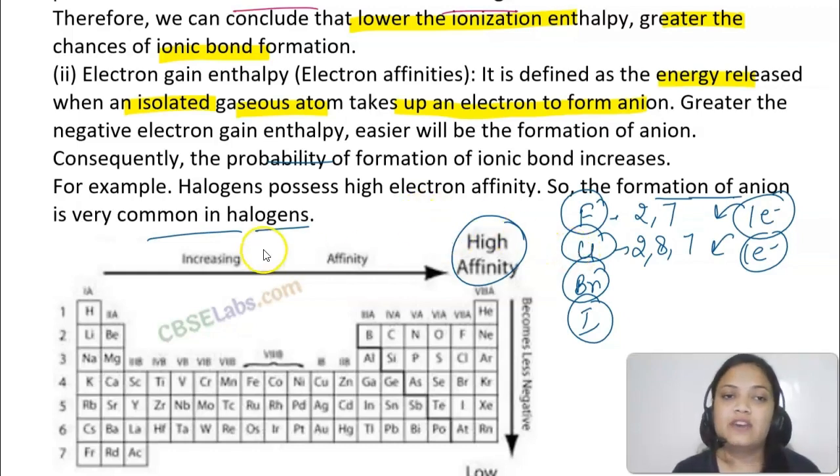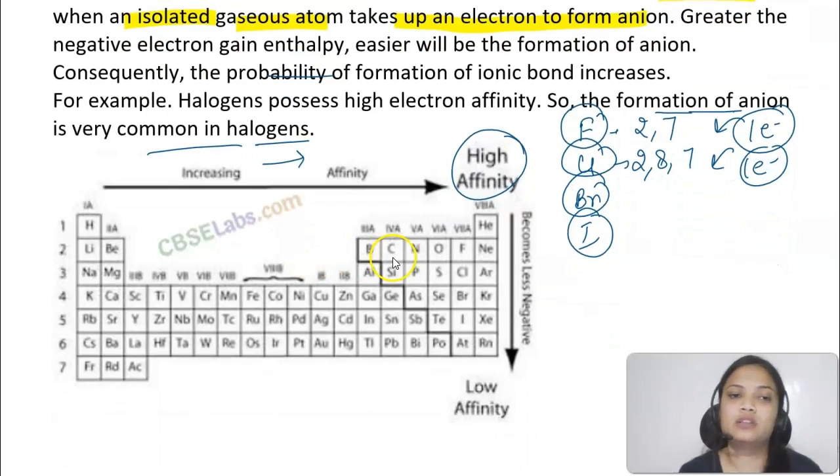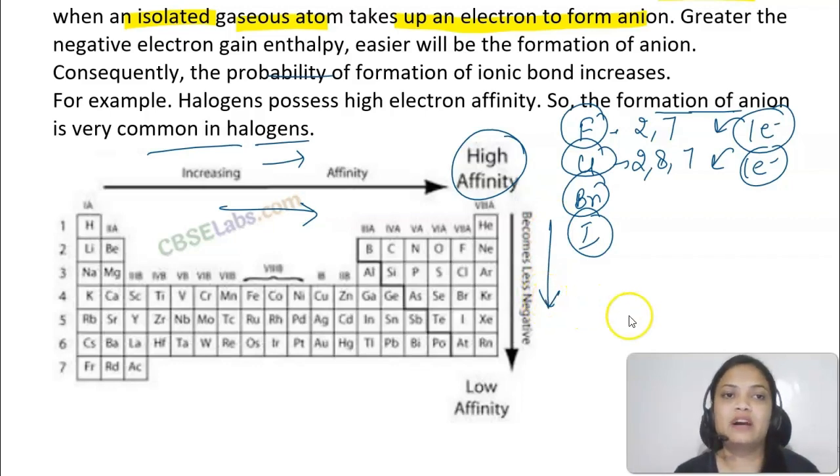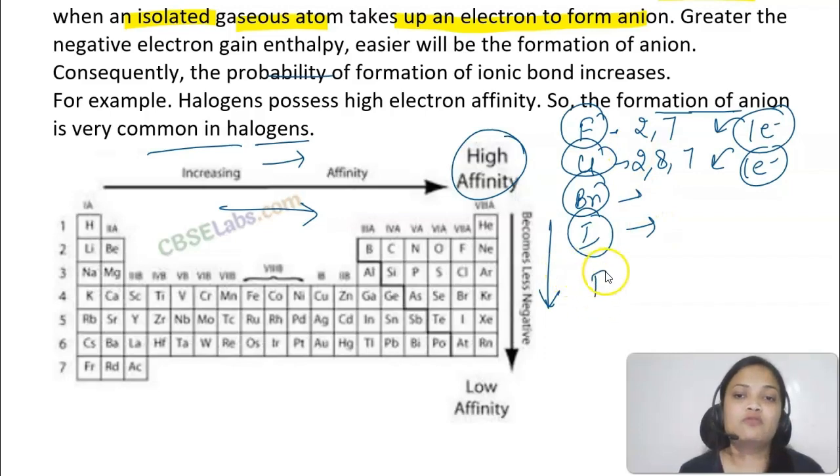तो जो affinity है for accepting the electrons, it increases when you go from left to right in the periodic table, और जैसे जैसे आप downwards जाते जाएंगे the value of electron gain enthalpy will become less negative, मतलब कम होती जाएगी. तो as a result, you can say tendency to form anion would decrease. Now if I ask you a question ki out of fluorine or iodine, which one will have higher tendency to form anion? So that is going to be fluorine, क्योंकि fluorine is on the top, and when you move downwards